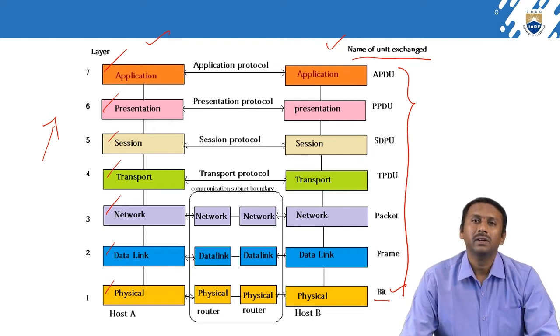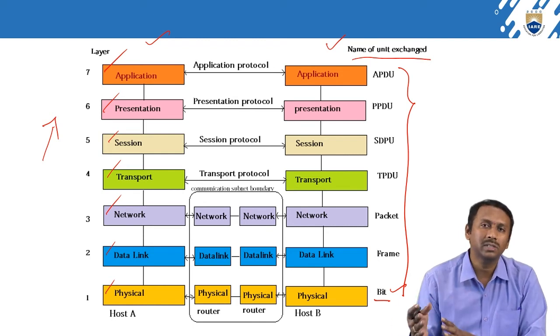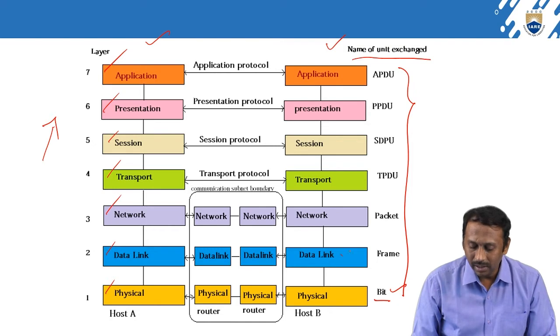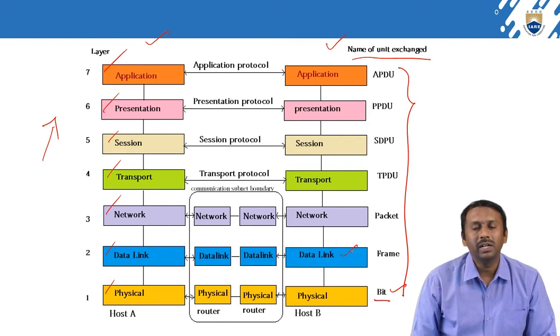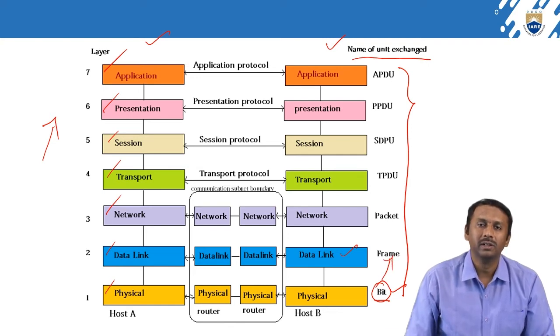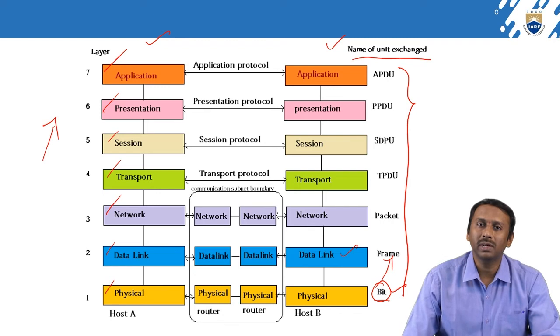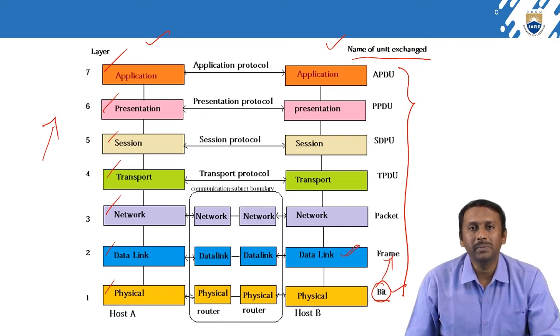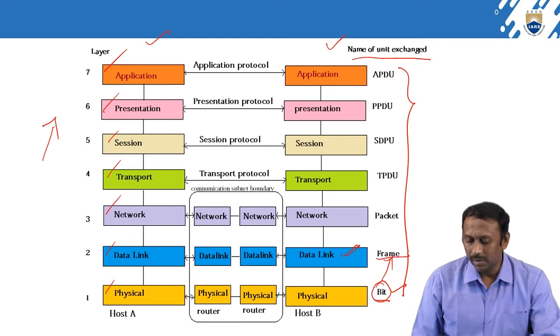All the data is transferred from one system to another system in the form of bits. Whereas in the data link layer, some group of bits are combined, and we call them frames. In the data link layer data is represented in the form of frames.